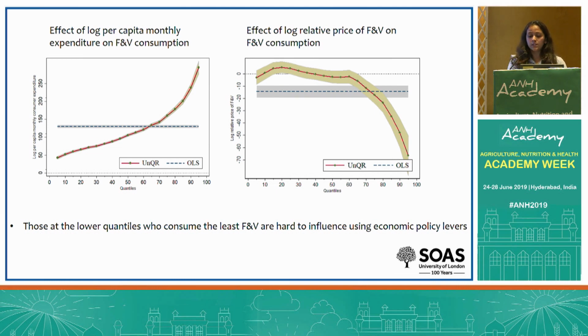So the OLS results confirm a strong association with household per capita monthly expenditure, while the coefficient on the relative price of fruit and veg is statistically significant and negative, implying that higher F&V prices do play a role in discouraging consumption. But the UQR results show that the households with the poorest consumption levels respond most strongly to income growth. However, the relative price coefficient is only statistically significant at the higher quantiles of the fruit and veg consumption distribution.